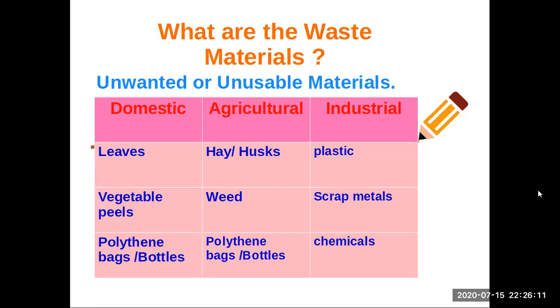Then we have to know what agricultural waste is. Various waste produced in the agricultural field is known as agricultural waste. Example, cattle waste, wheat husk, hay, polythene bags and plastic bottles. Then we have to know what industrial waste is. This is waste created in factories and industries, such as plastic, glass, electronic items, scrap metals and chemicals.